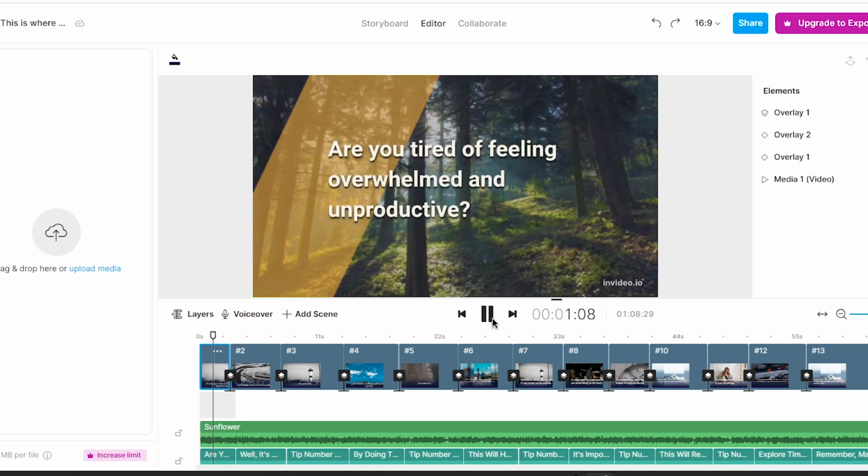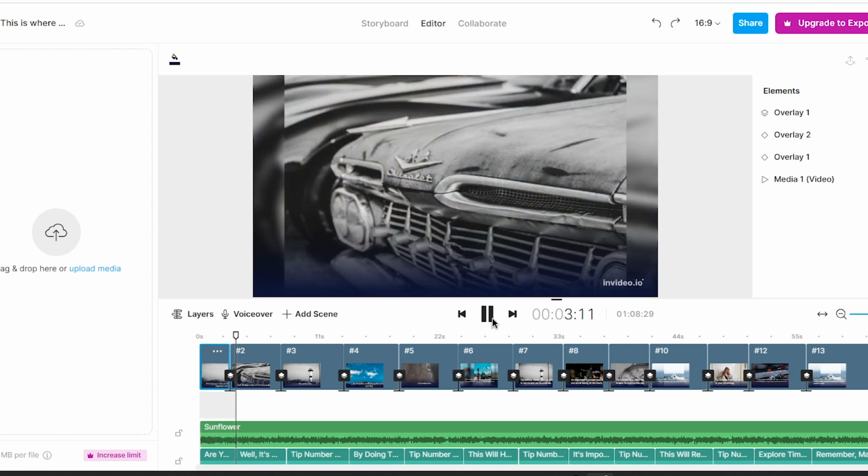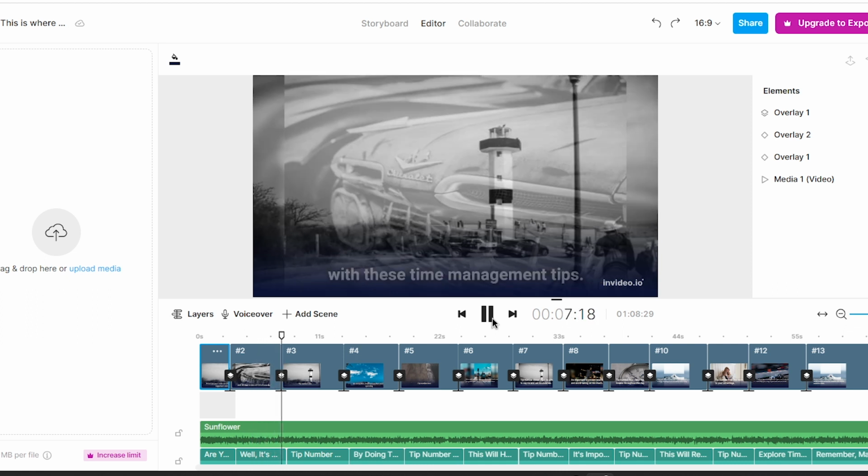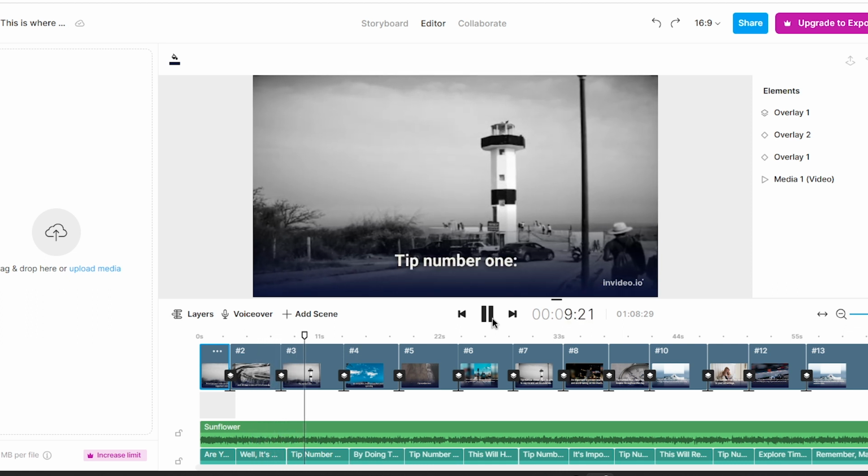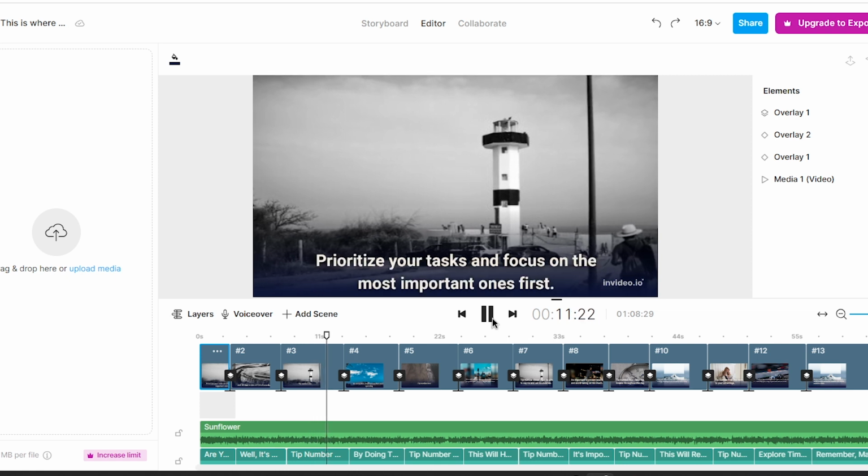Are you tired of feeling overwhelmed and unproductive? Well, it's time to take control of your day with these time management tips. Tip number 1. Prioritize your tasks and focus on the most important ones first.